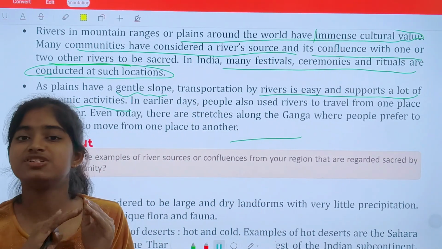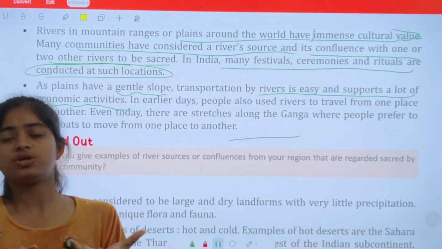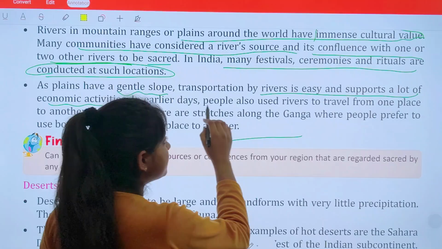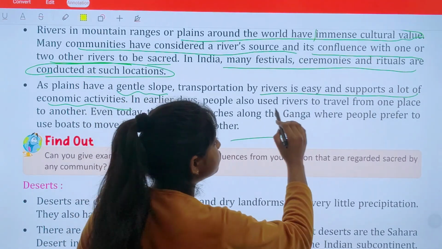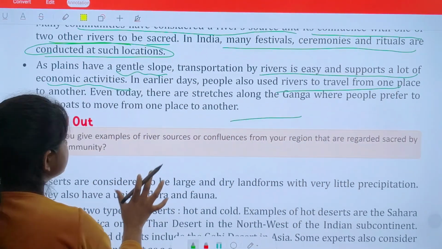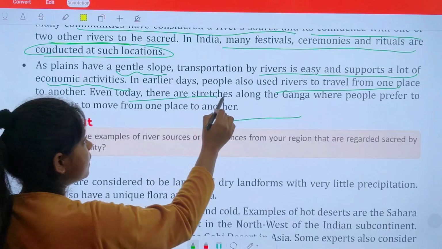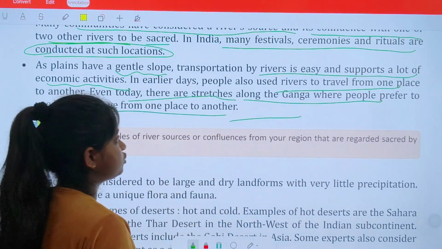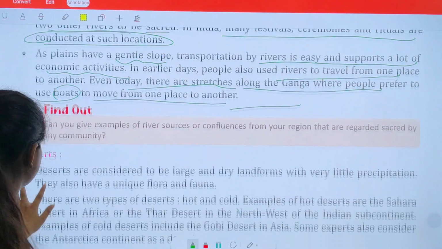But for plains, the land is very flat, so it is possible to build houses and factories over there. I hope you are getting it. In earlier days, people also used rivers to travel from one place to another. Even today, there are stretches along the Ganga where people prefer to use boats to move from one place to another. Clear?